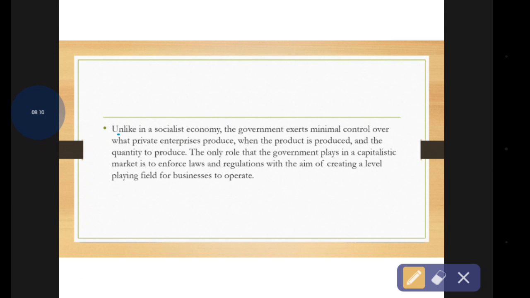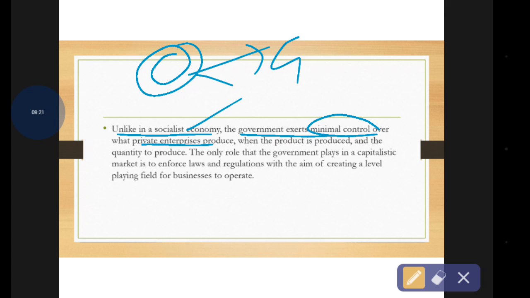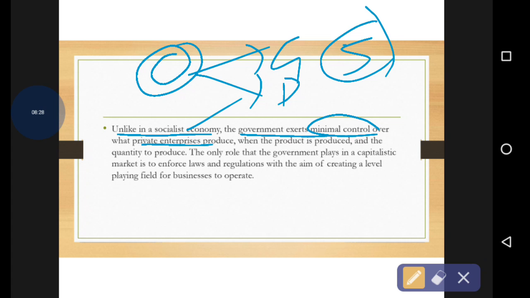Unlike in the socialist economy, the government exerts minimal control over the private enterprises. Every country has two systems: one is the government system as well as the private players. But socialism follows only under the main control of the government, and the government interference in the private sector is high. That is why the profit making private enterprises have minimal control over them.